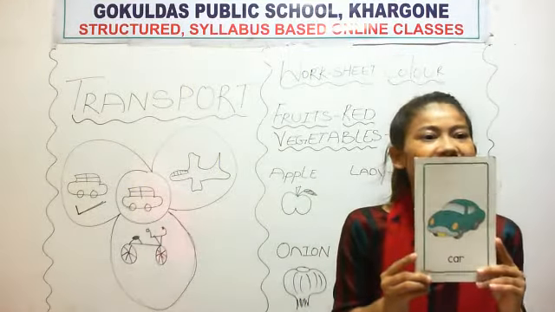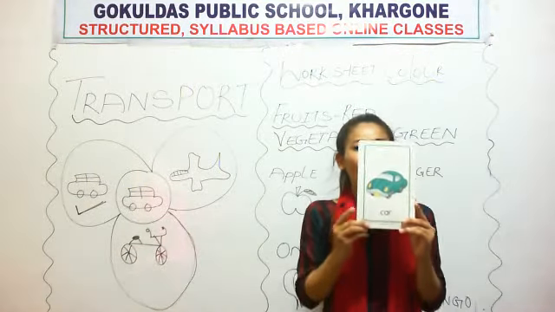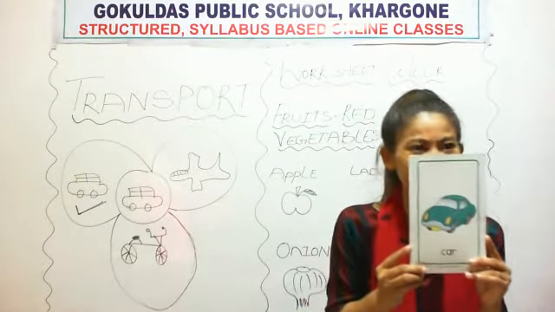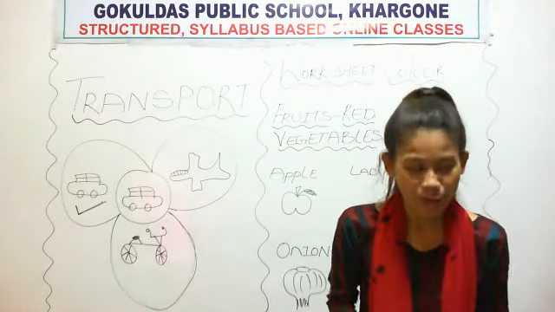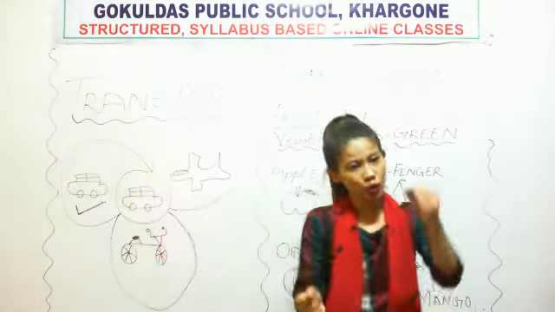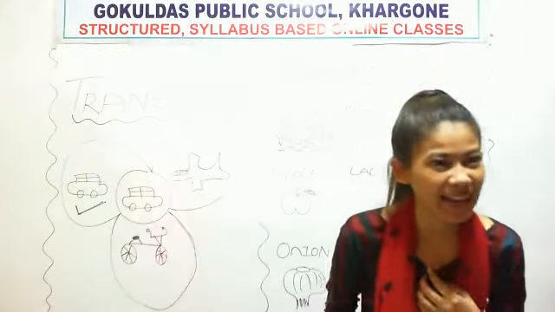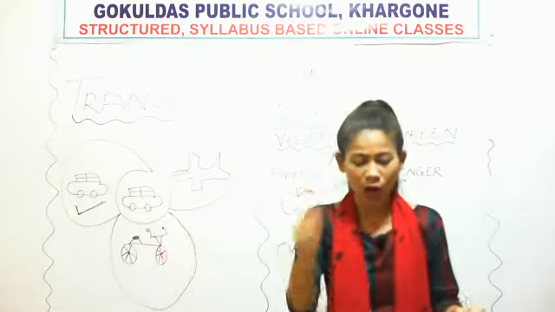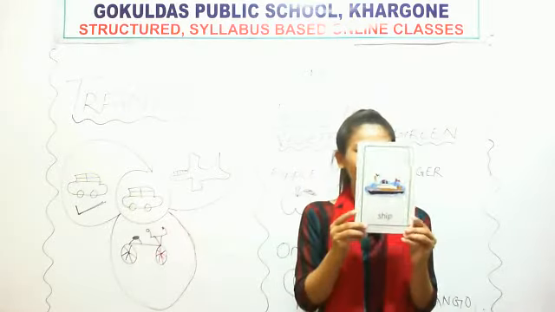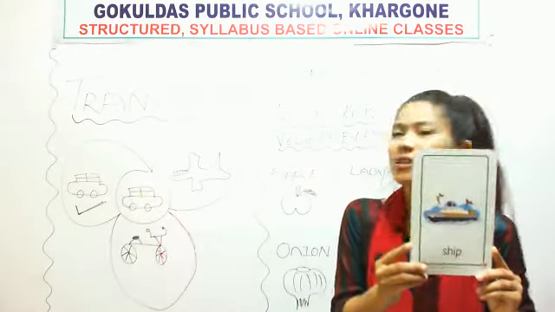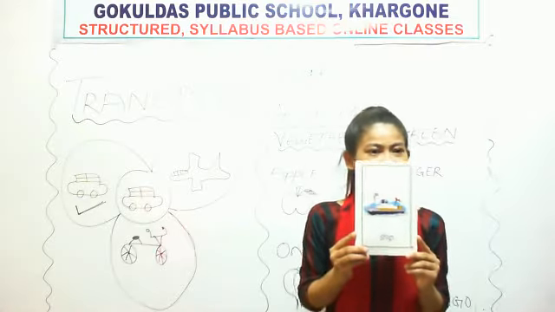And what is this? This is car. And where does car run? Road. Where does car run? Road. What is this? This is ship. And where does ship run?